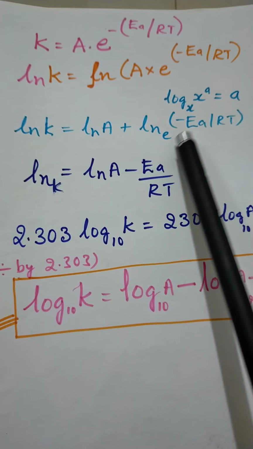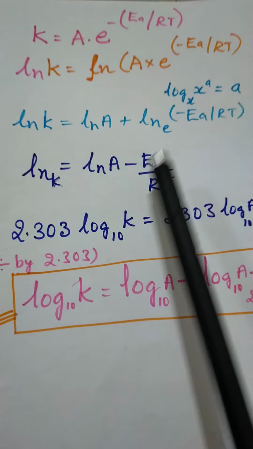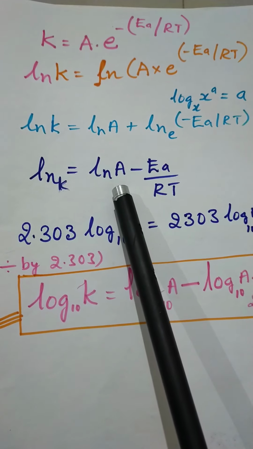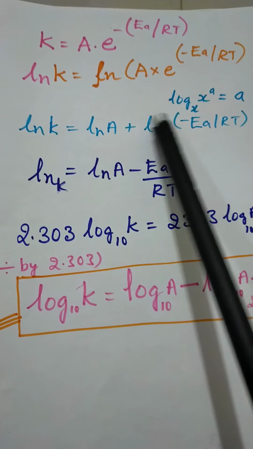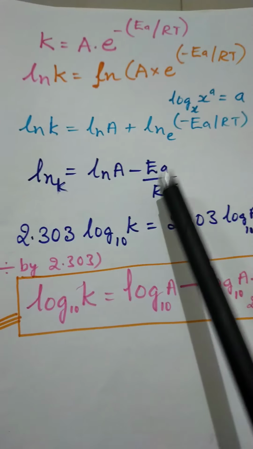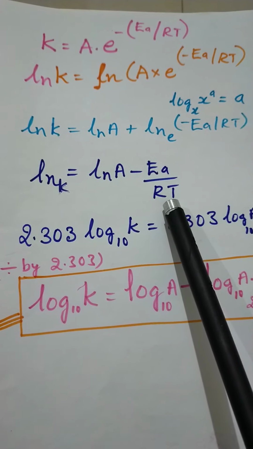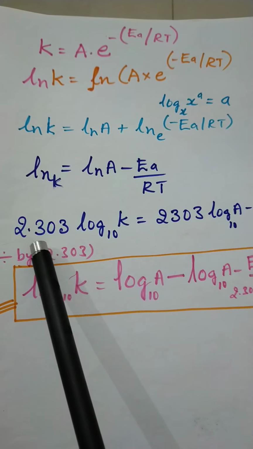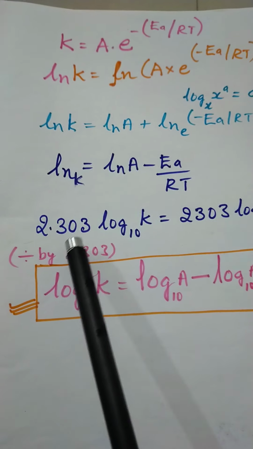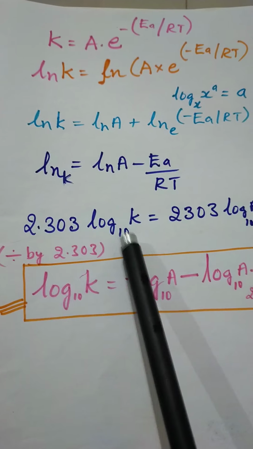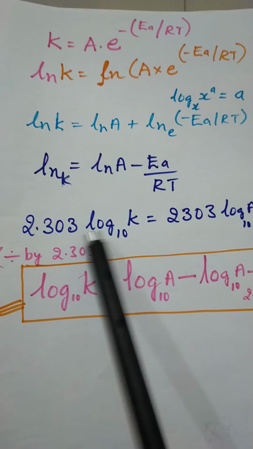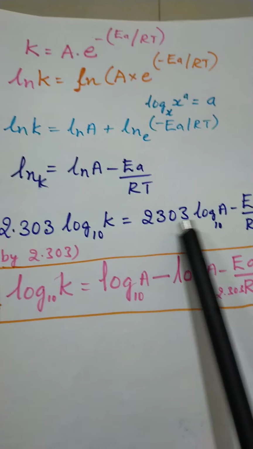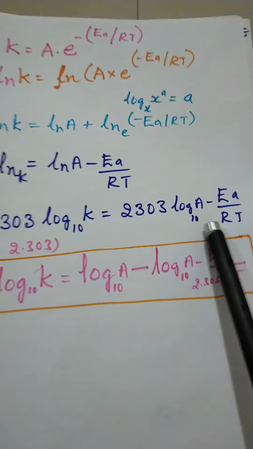Then the term minus Ea by RT times ln e, exponential form. So ln k is equal to ln A, then minus, when ln e becomes 1, it comes minus Ea by RT. By changing ln to log base 10, it becomes 2.303, as we learned in the first order reaction also. So when you take log base 10, you have to apply 2.303, and then log k is equal to 2.303 log A minus Ea by RT.